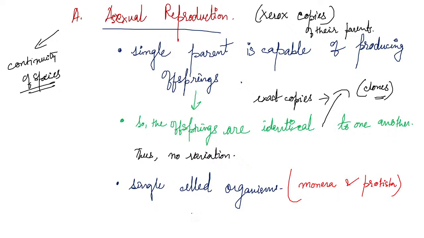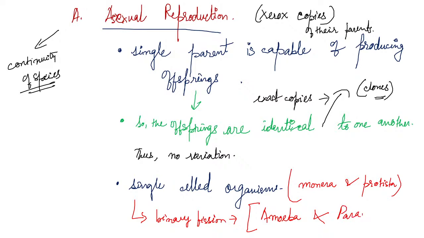Who does the binary fission? For example, what is binary fission? We will study binary fission in detail, but who does this binary fission? Already I told you, this is done by amoeba and paramecium. So amoeba and the paramecium do this binary fission.